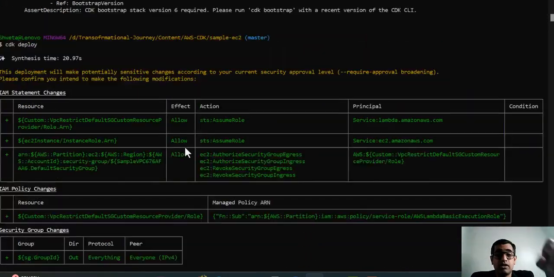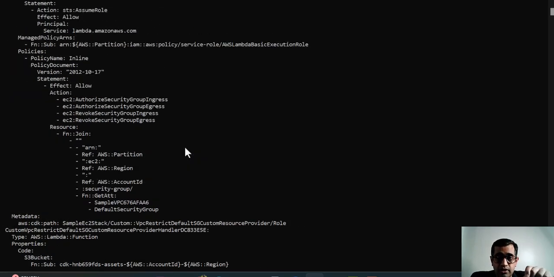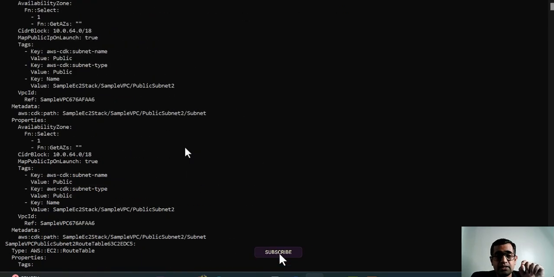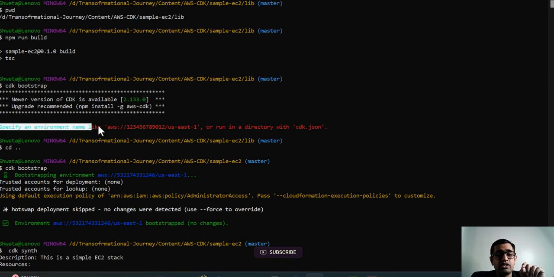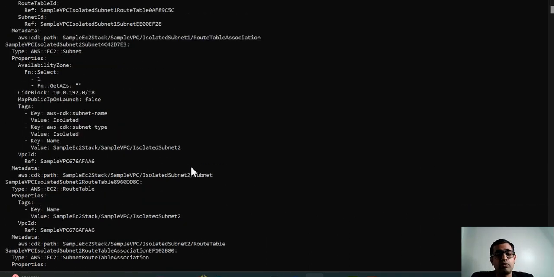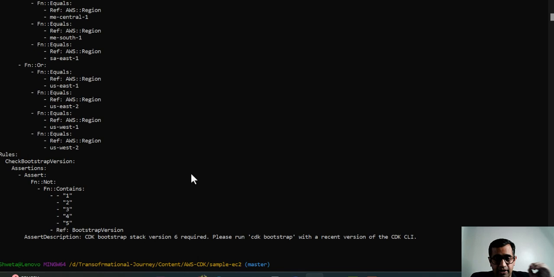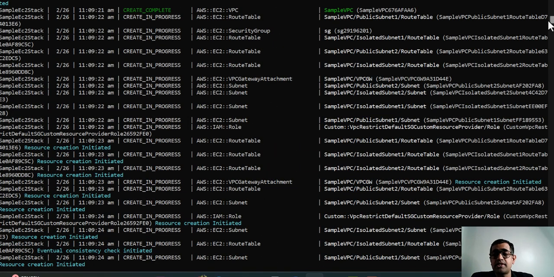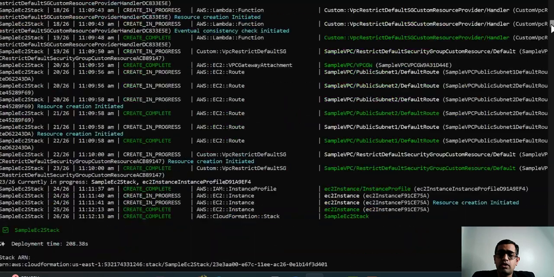Like before this, when we were trying to run the CDK deploy or CDK synth, it wasn't able to find it, and that's the reason why it was showing it in red. And when we understood that we had to go back, we just went one step back, and then we ran the CDK bootstrap again, wherein we saw that everything that we requested had run perfectly fine, and then it had created all of the resources, and later when we requested, it has deleted all of the resources. Okay, so let me scroll back up just to see where this is. Right, I think I scrolled all the way down.